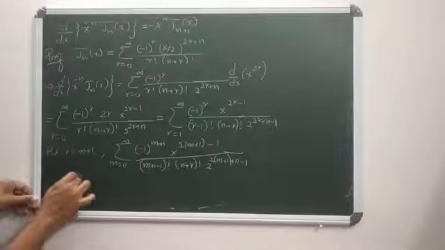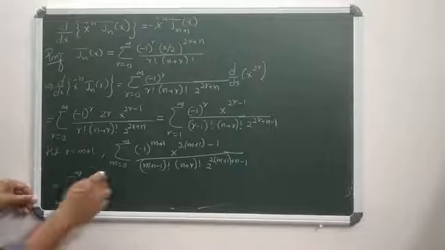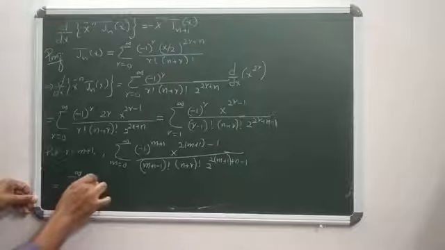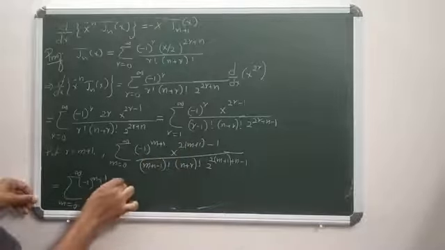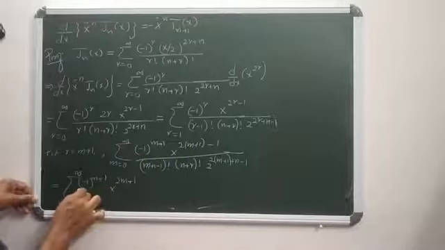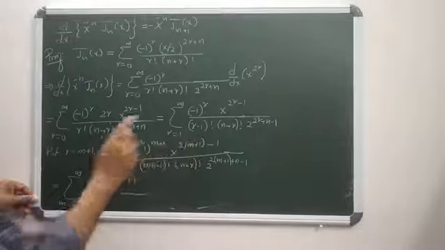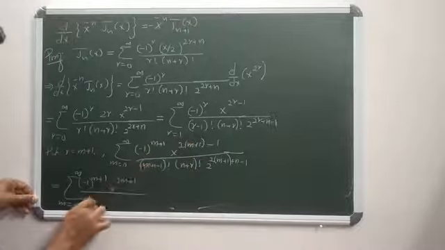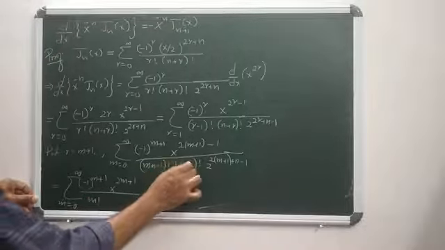That is nothing but sigma m ranges from 0 to infinity (-1)^(m+1), 2m+2-1, that is x^(2m+1), all divided by m! (n+r)!. What is r? r here is m+1.